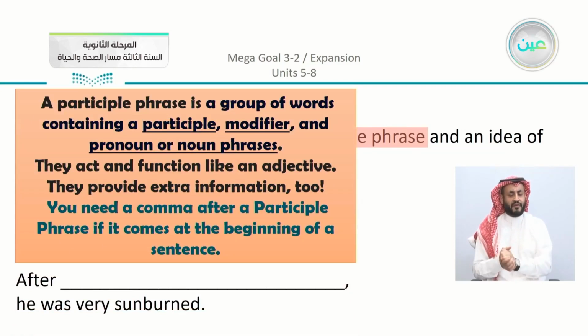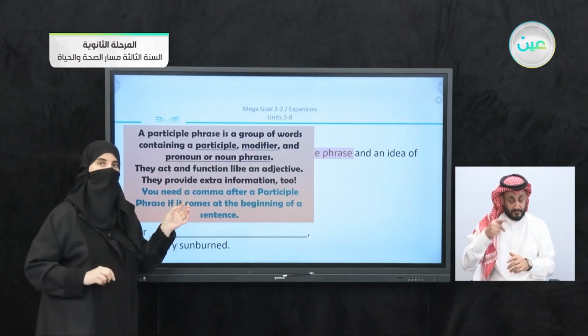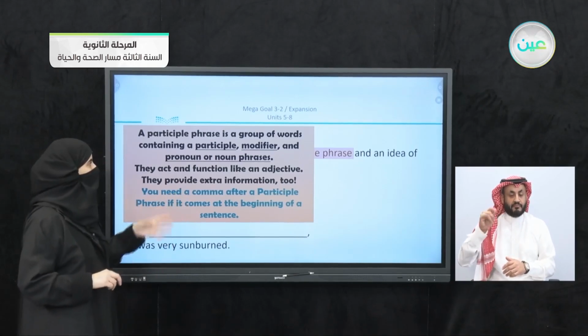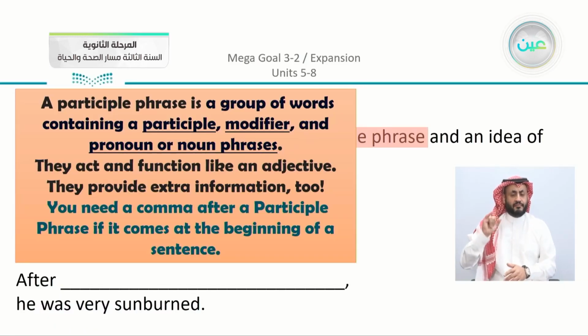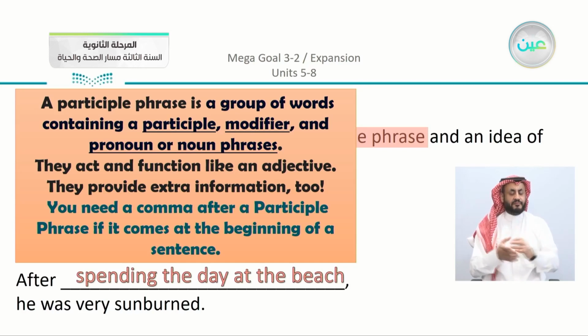It is a group of words containing a participle. Remember what we studied in our semester. Also followed by modifier and pronoun or noun phrases. They act, just to remind you, and function like an adjective. They provide extra information too. Now you need a comma after a participle phrase if it comes at the beginning of a sentence, like what we applied before in our examples. Here you can see that "after spending the day" is a participle phrase, we have here "spending the day at the beach, he was very sunburned."